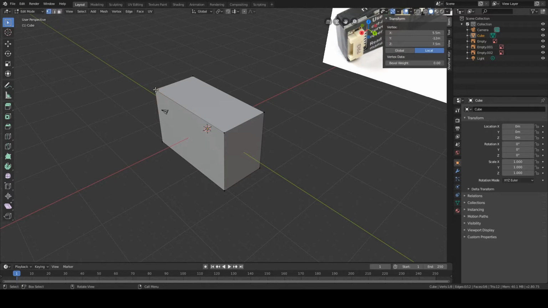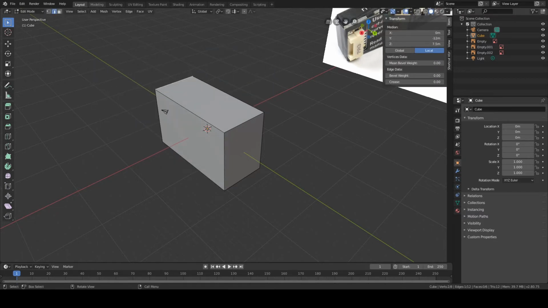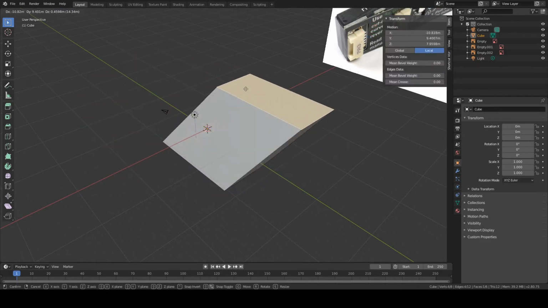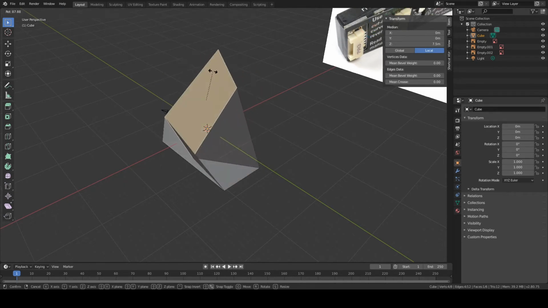If I press G for grab on my keyboard, I can move that vertex around. I can also move my edge around, same way. Or my face. I can even rotate, so if I press R for rotate, I can rotate my face.